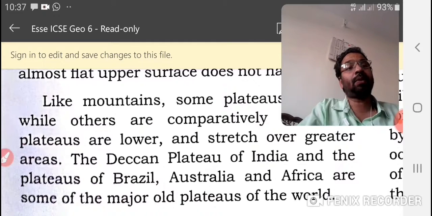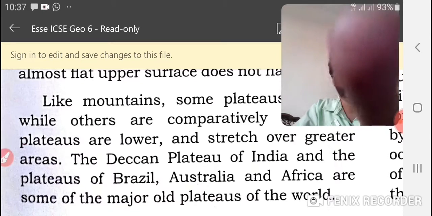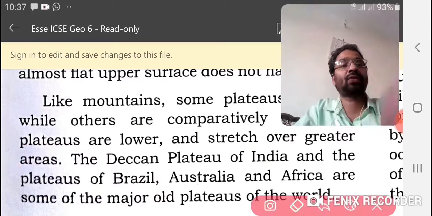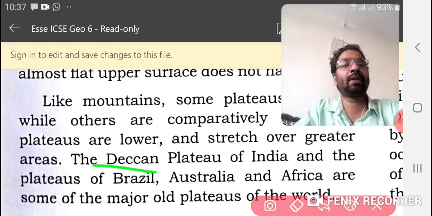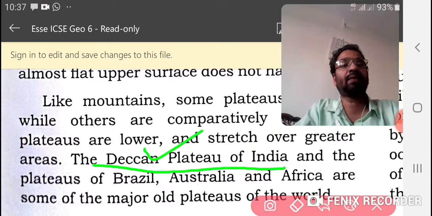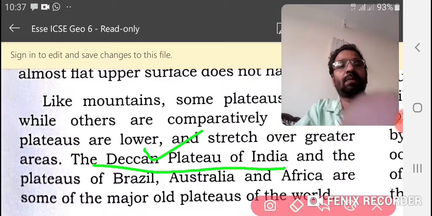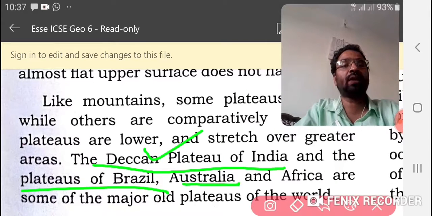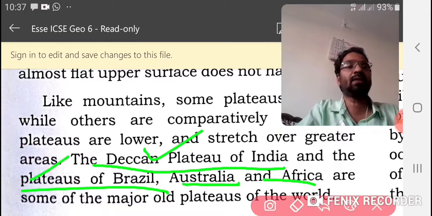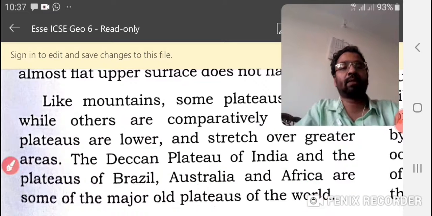One example of a plateau in India is the Deccan Plateau. Examples from outside are the plateaus of Brazil, Australia, and Africa. These are good examples of major old plateaus.